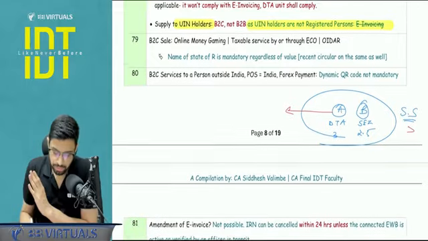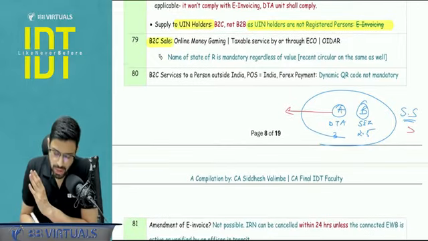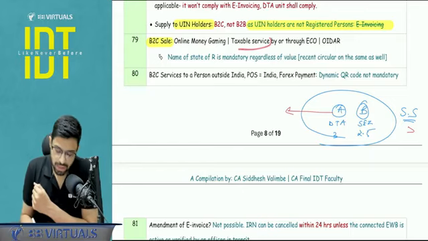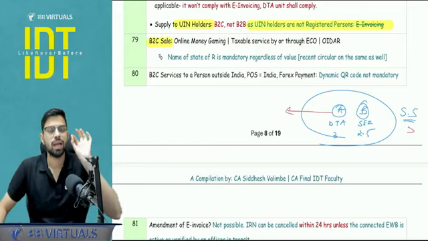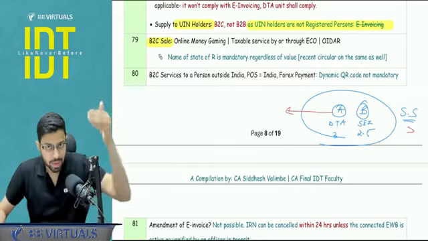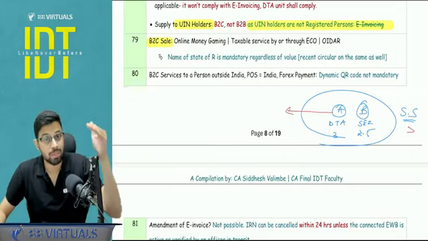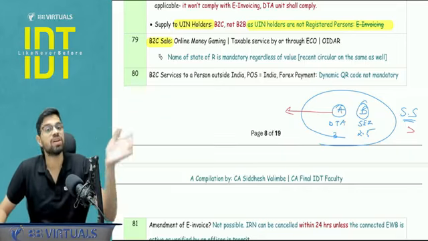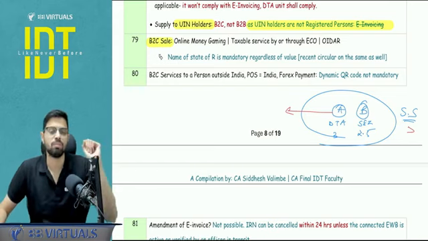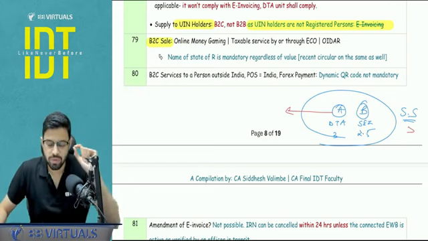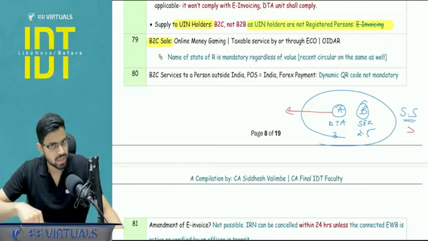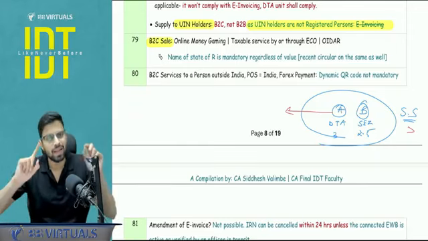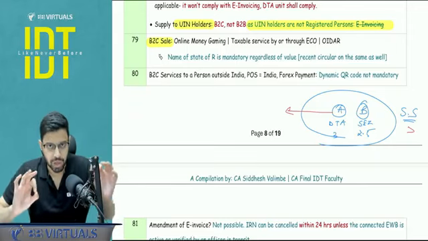Not invoicing. Now, in case of B2C sale of online money gaming, or taxable service by or through an ECO or OIDAR, in these three cases, I'm linking Rule 46, the particulars of tax invoice, clause F, specifically the proviso to Rule 46 clause F. It states a very important point: even if it is a B2C case, if these three kinds of services are involved, then regardless of the valuation, the name and state of the recipient must be recorded.